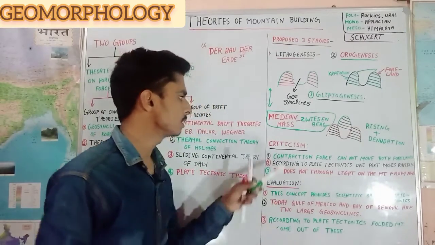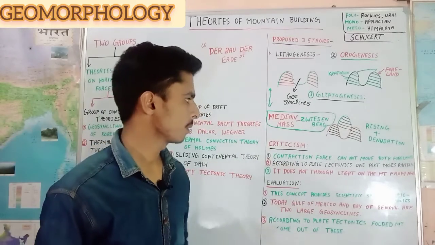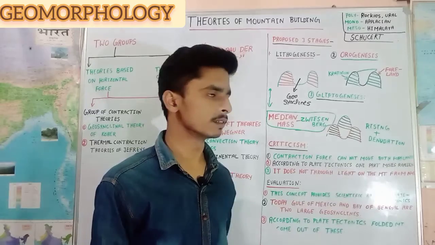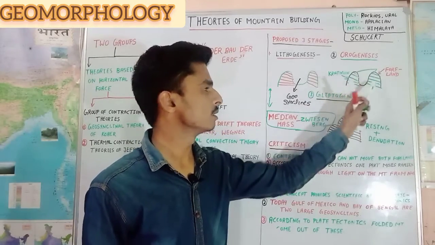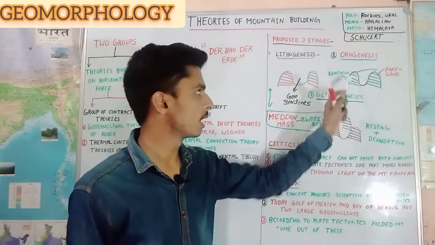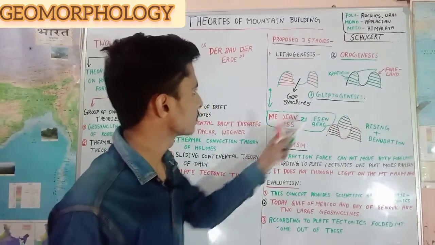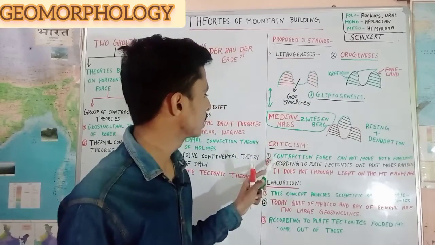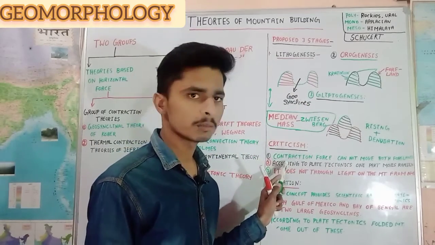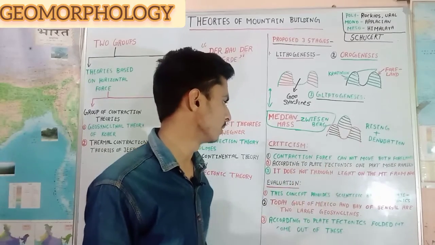And here is the criticism of his theory. First, contraction force cannot move both forelands. These forelands are supposed to move towards each other due to contraction force, but contraction force cannot move both forelands.